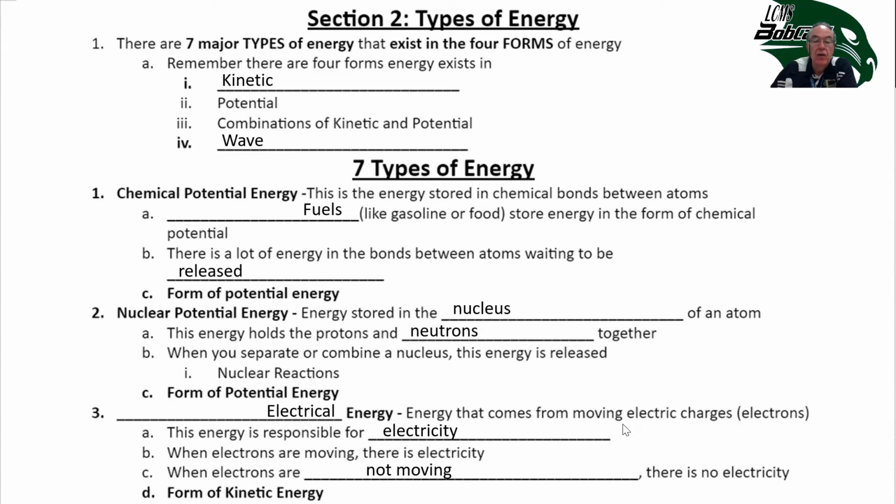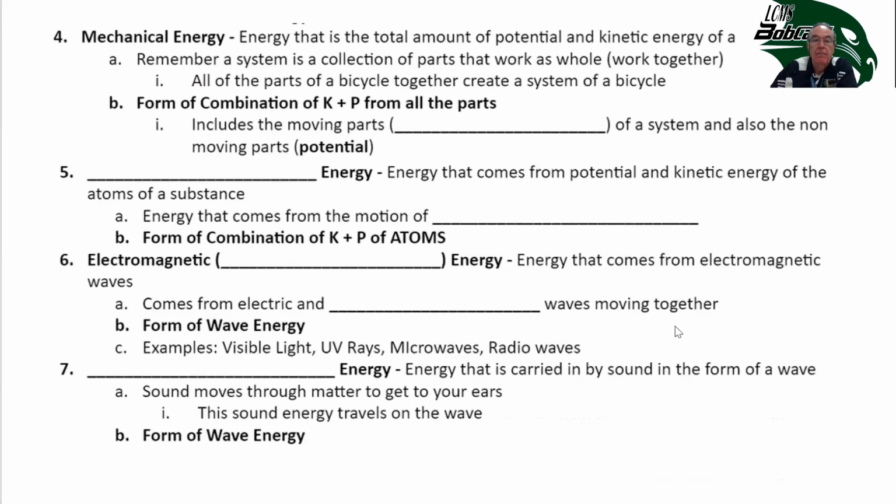Electrons are not moving, there's no electricity. This is a form of kinetic energy. Mechanical energy, and we touched on this in the first lesson, is the total of the potential and kinetic energy of a system. Remember, a system is a collection of parts that work as a whole, like your body or an airplane or a car. So it's the whole thing working together as one big unit.